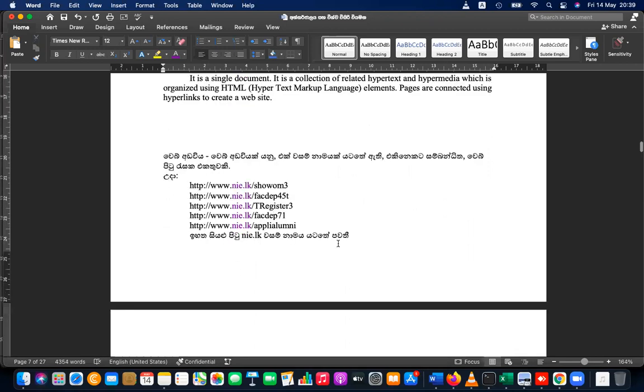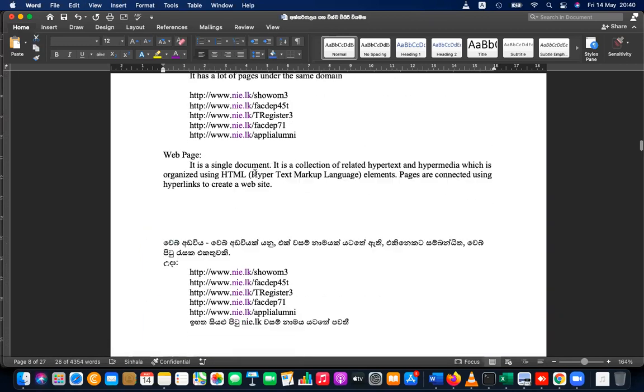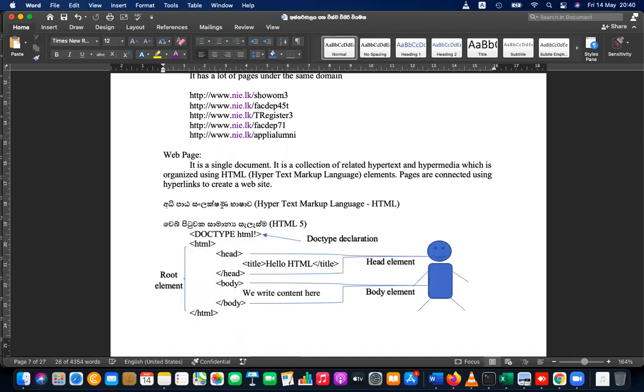Then I need you to write the basic structure of the web page also. After that, please write the structure of a web page and also HTML, hypertext markup language. We are going to learn HTML5. First of all, write down: structure of a web page using HTML5.